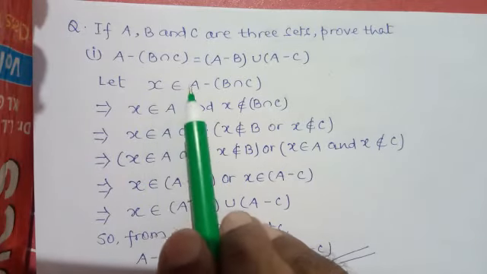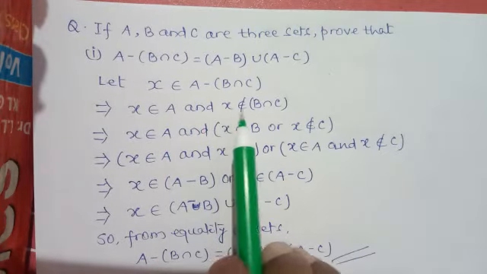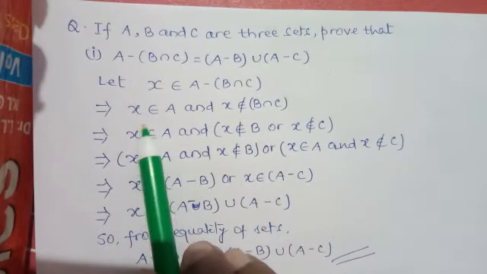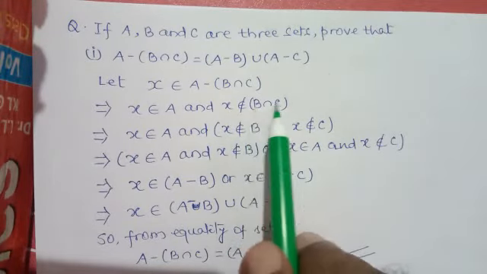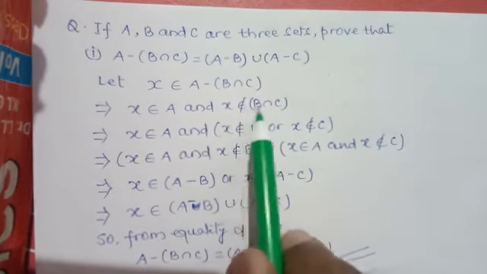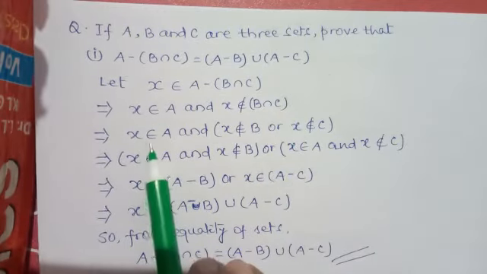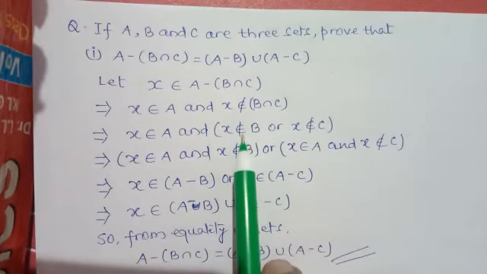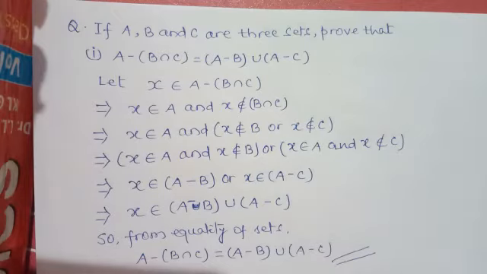What does it mean? X belongs to A only means X belongs to A and X does not belong to B intersection C. Means X is not a common member of B and C. So we write here X belongs to A and, expanding the meaning of this one, X does not belong to B or X does not belong to C.